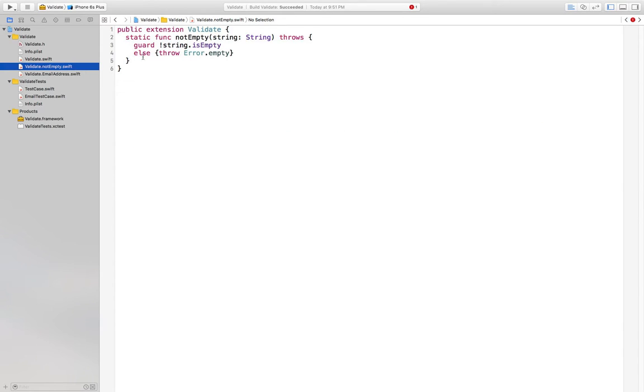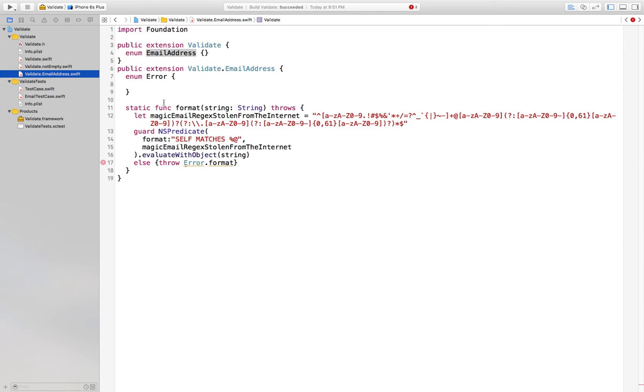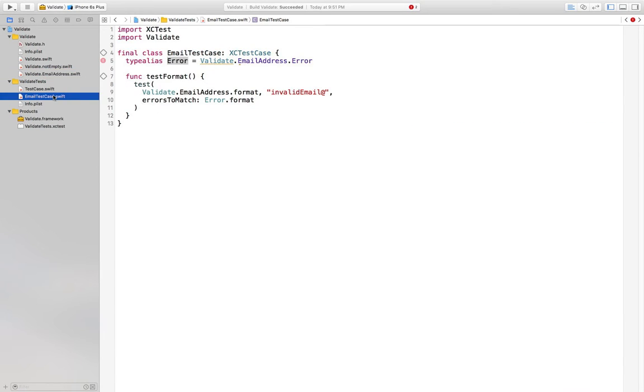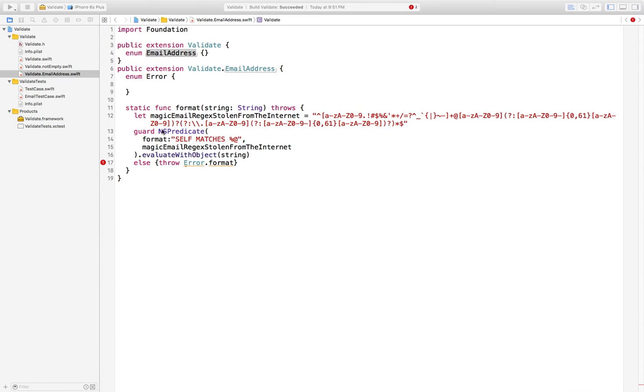So when here we had validate dot not empty, here we'll have validate dot email address dot format, because we're validating the format of the email address, not of any string. So when you're using it, it will look like what you would have wanted. Right, looks just like that. So we will throw error.format. Of course, within validate email address, this is that sort of error. It won't compile yet because we have not defined error.format.